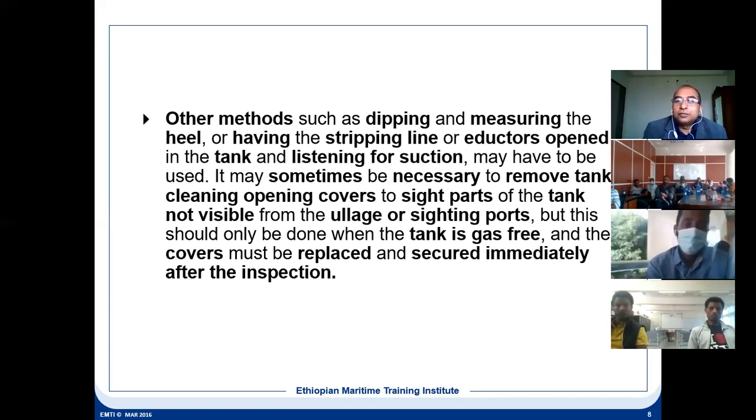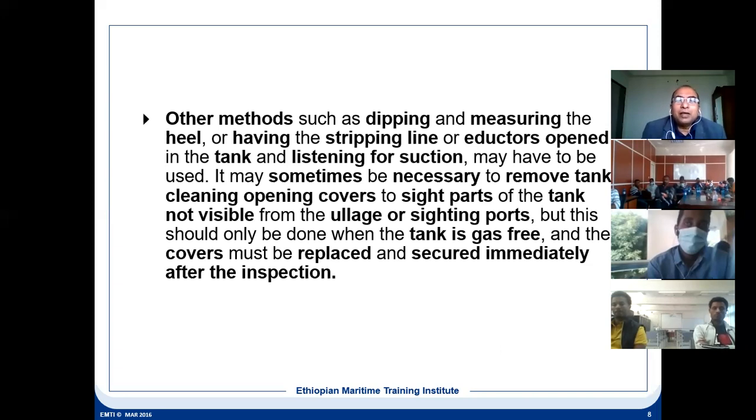So other methods, such as dipping. What is dipping? Dipping means you dip the sounding tape, and you trim the vessel or heel the vessel and check if there is any liquid inside of it. If it is dry, once you dip the sounding tape, it will be dry.